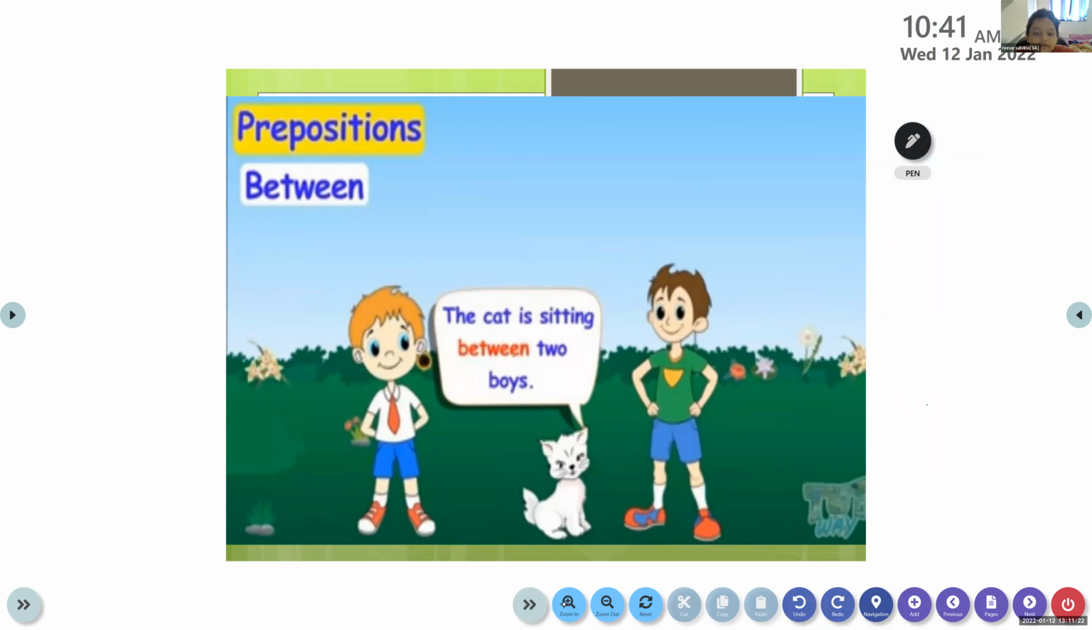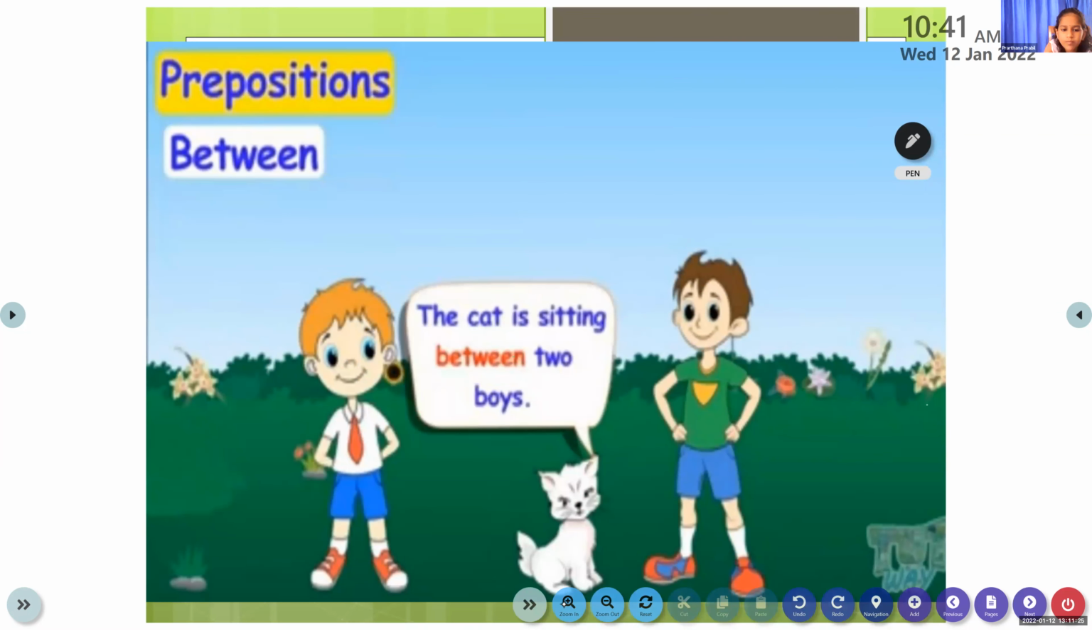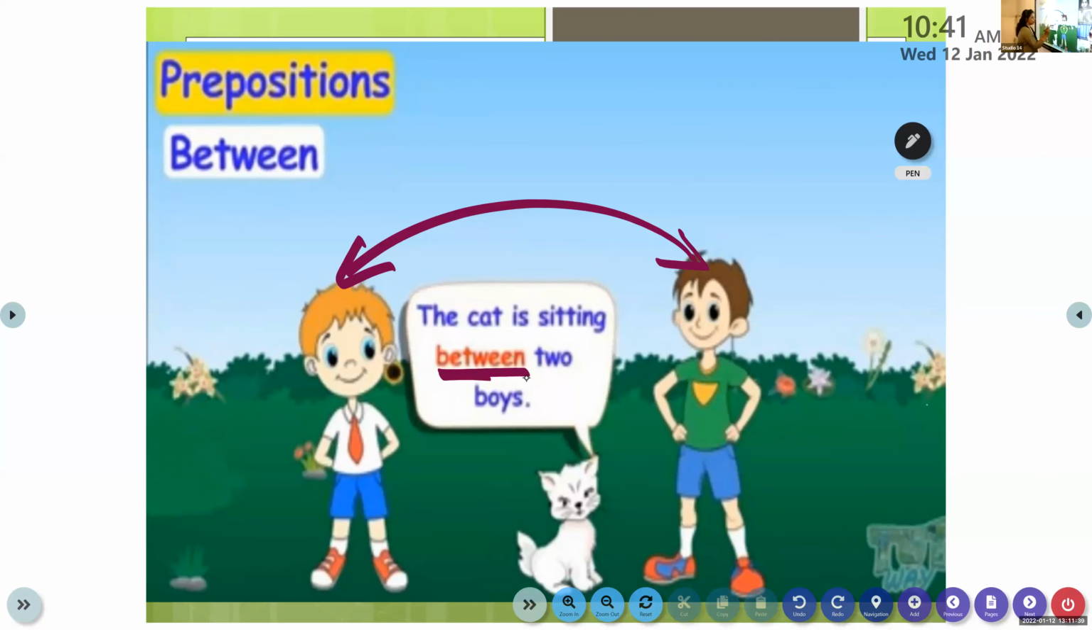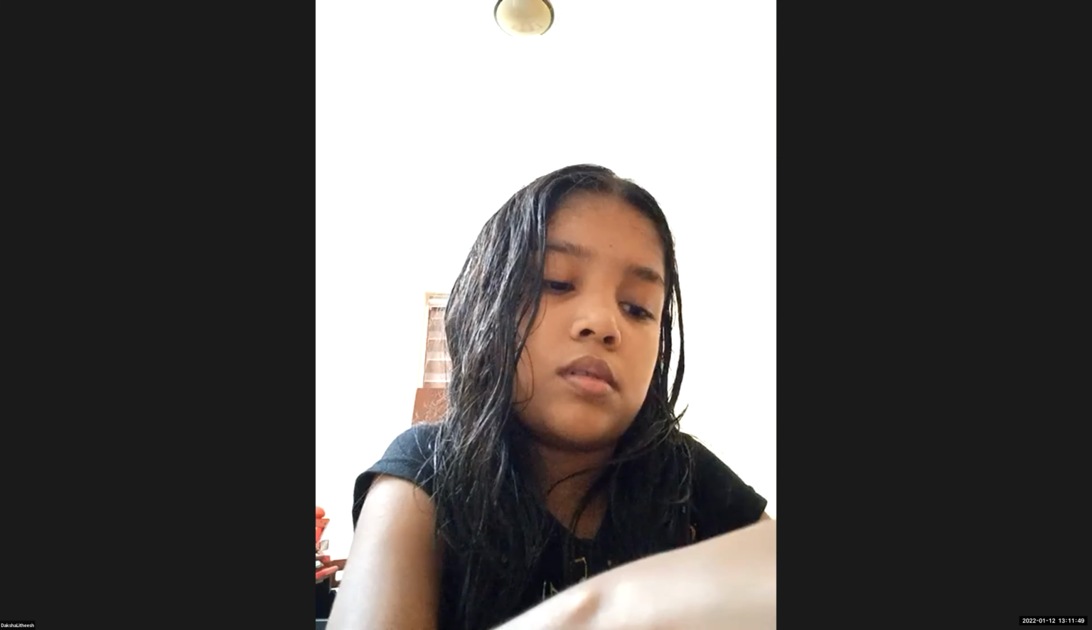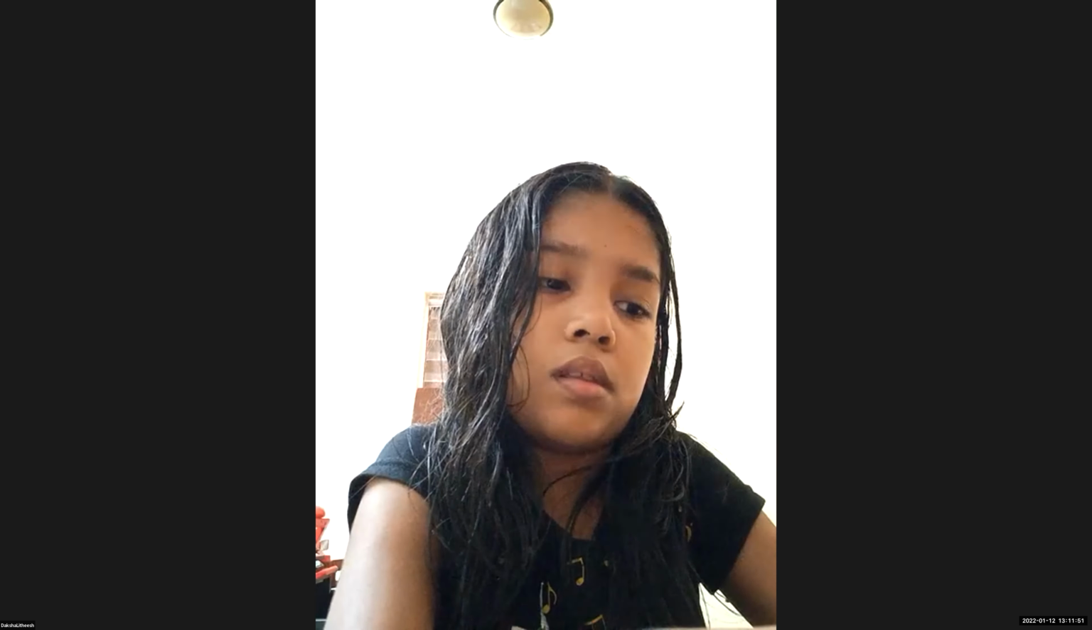The cat is sitting between two boys. Yes, the cat is sitting between two boys. Between means what? Between two. We use the word, that is the preposition, between when it is between two things. Children, have all of you understood between? Yes. Okay.